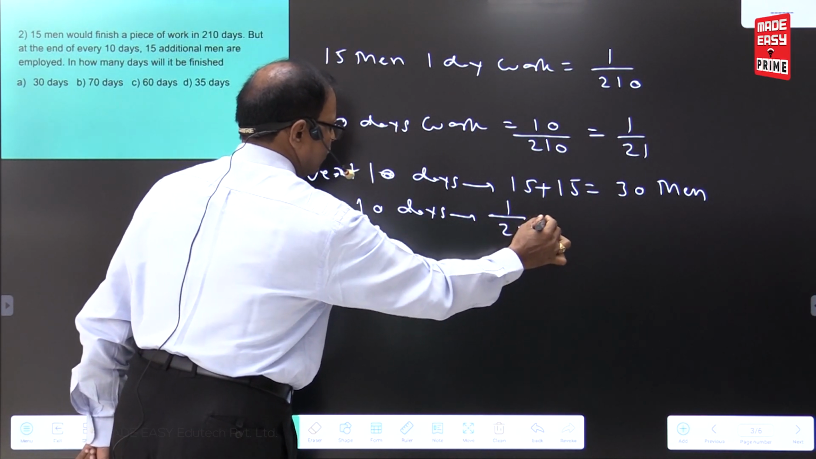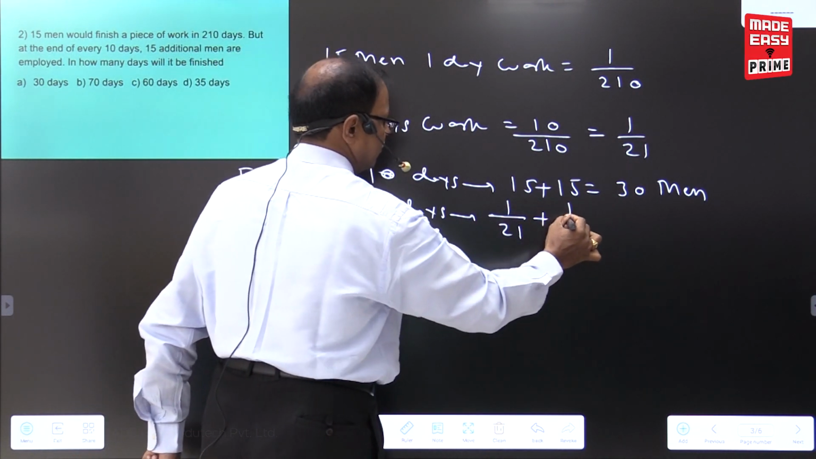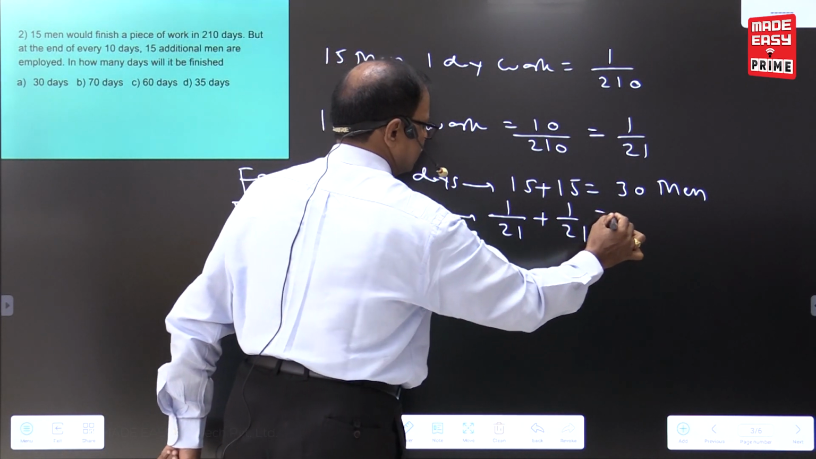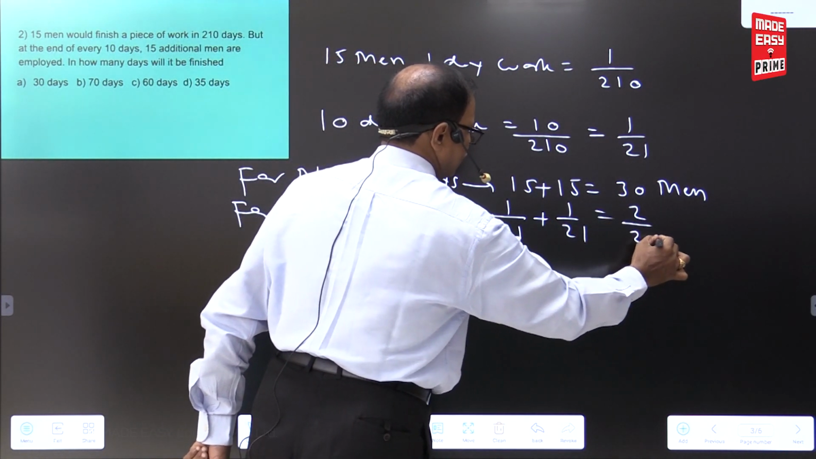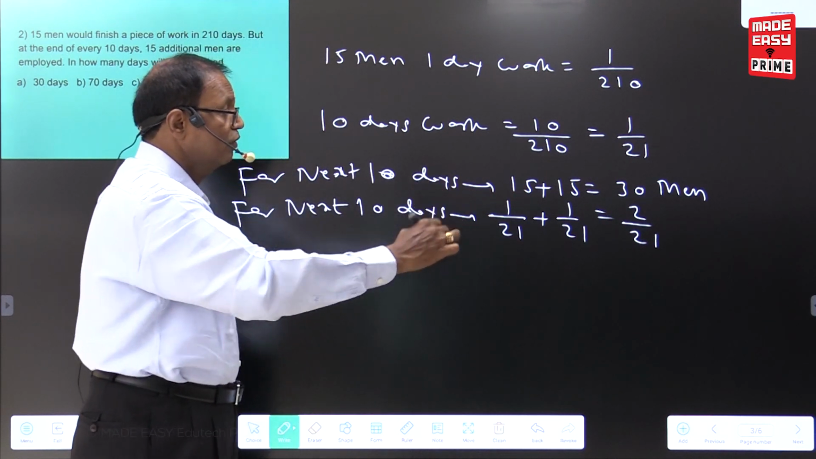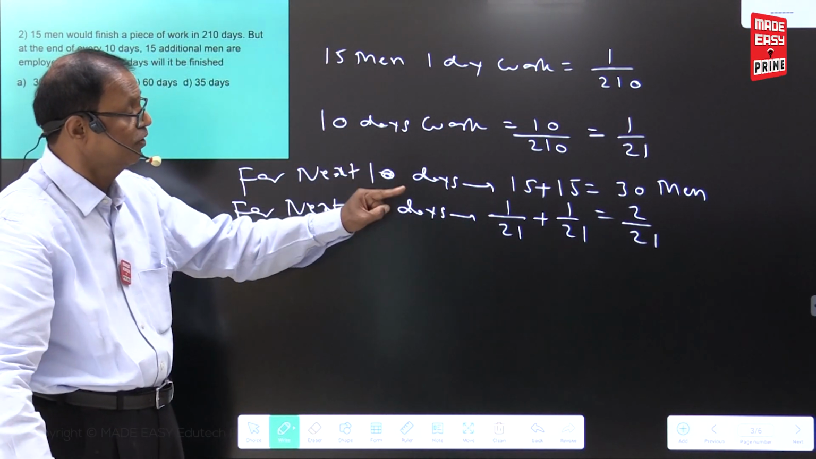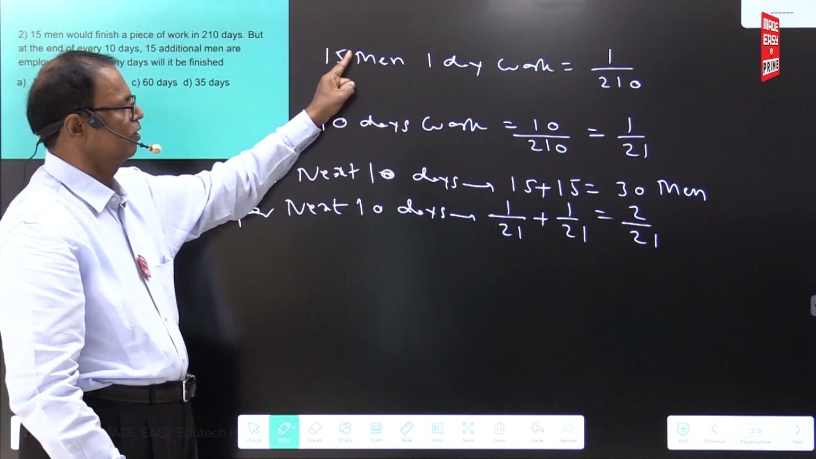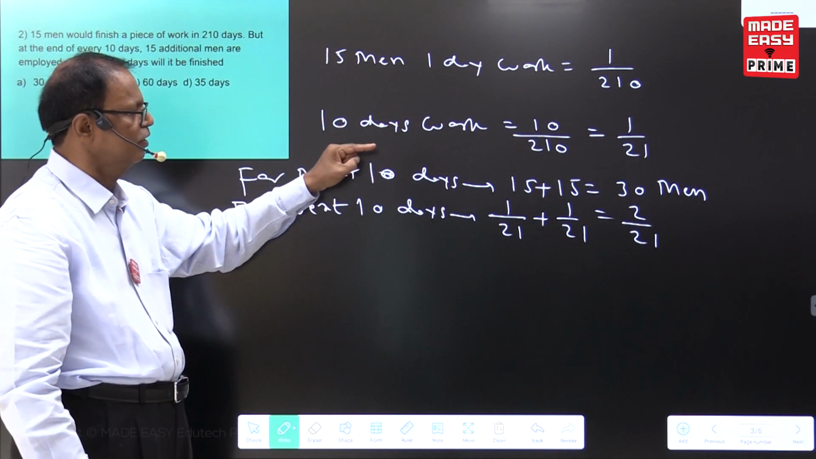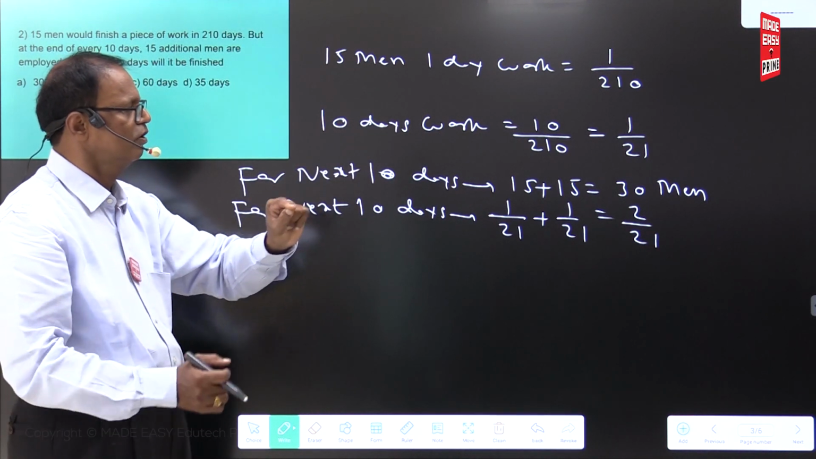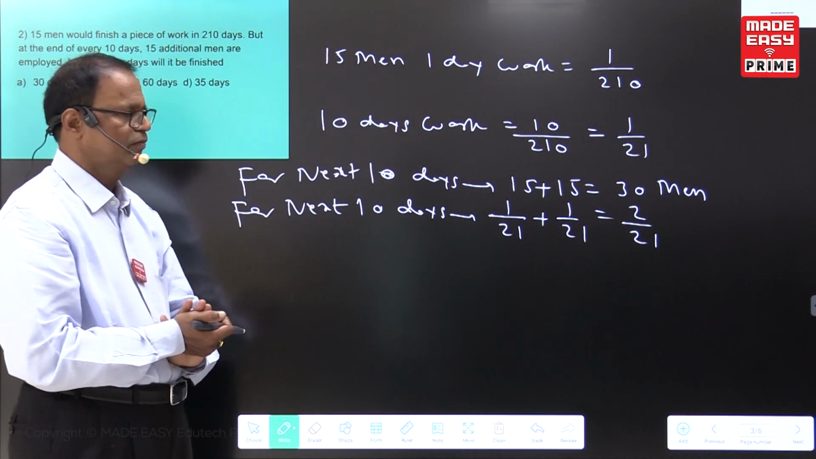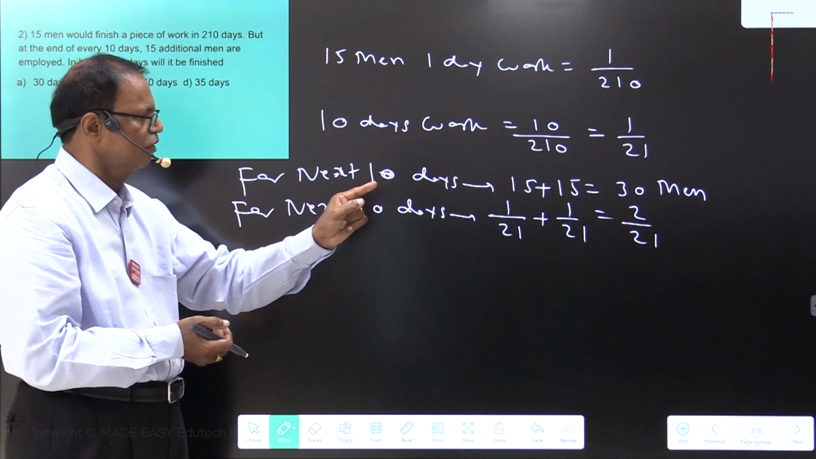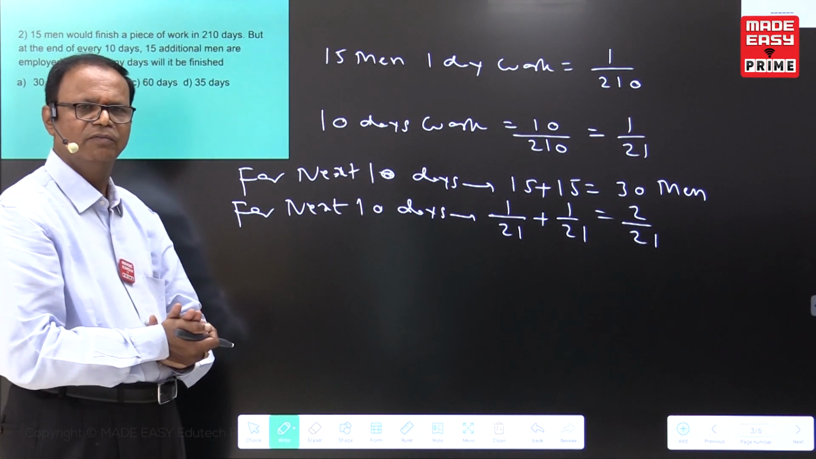So 1 by 21, 15 men. Again 1 by 21, 2 by 21. For next 10 days, work will be 1 by 21 plus 1 by 21, 2 by 21. 1 day work, 10 days work. For next 10 days, additional men, 15 members. For next 10 days, work will be 2 by 21.